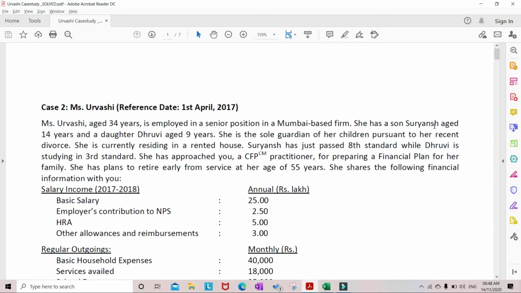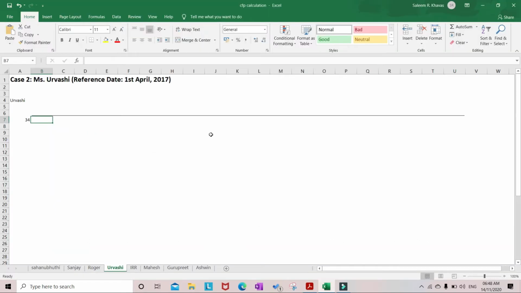She has a son Suryansh aged 14 years and a daughter Dhruvi 9 years. We'll draw their timelines as well.